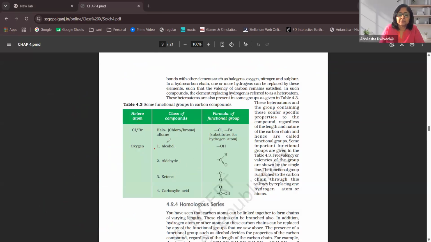For example, if I'm working with alcohol, I'll take CH3 and bond it with OH. What is the name? Methyl alcohol, or methanol.